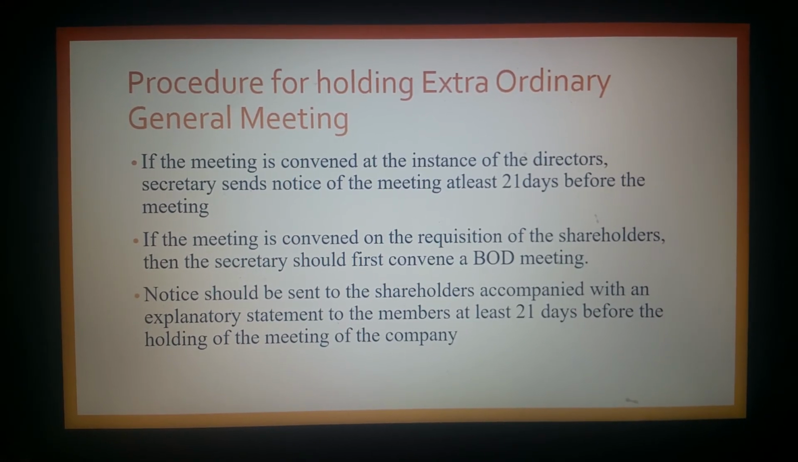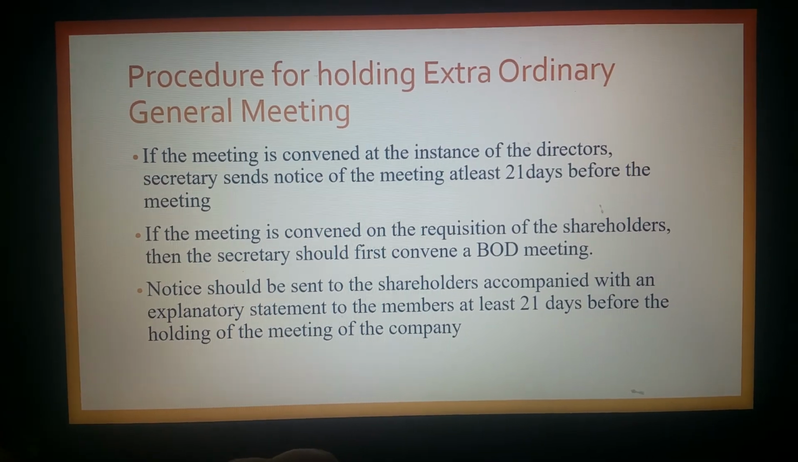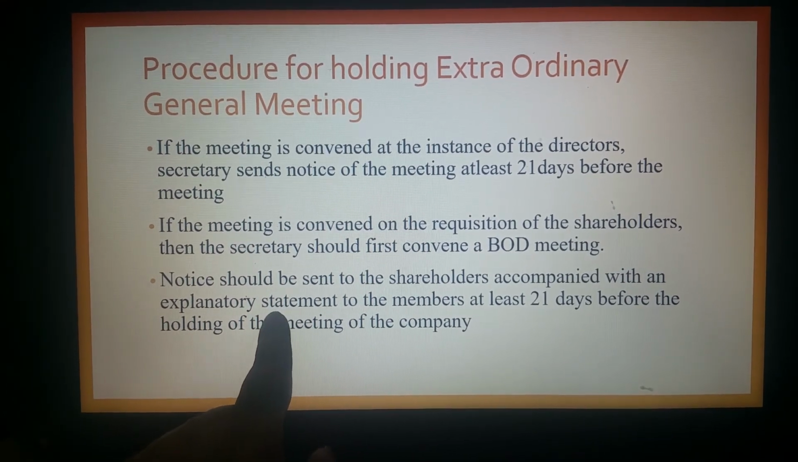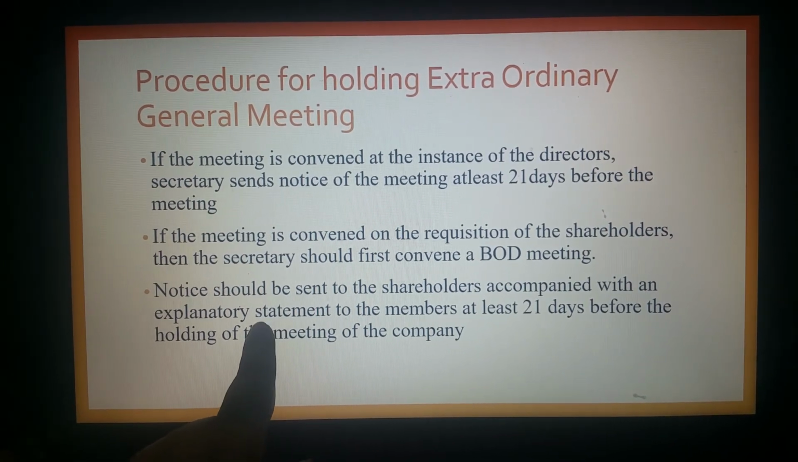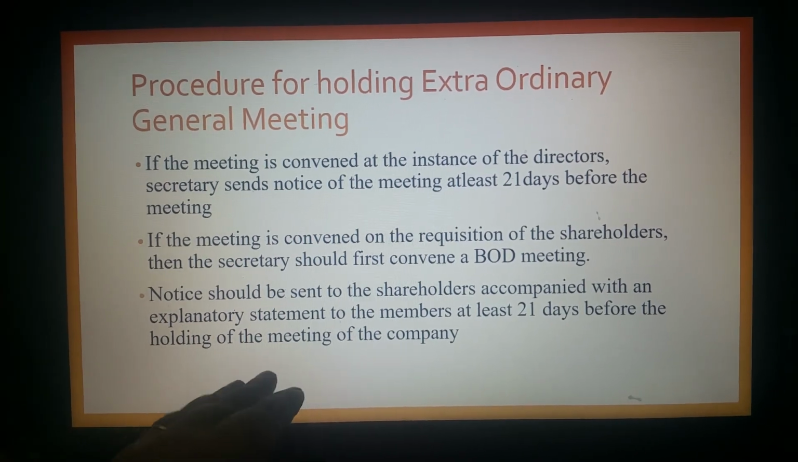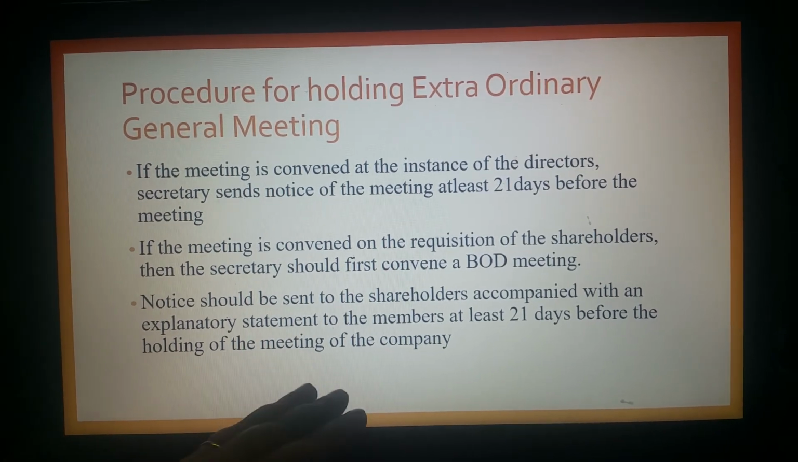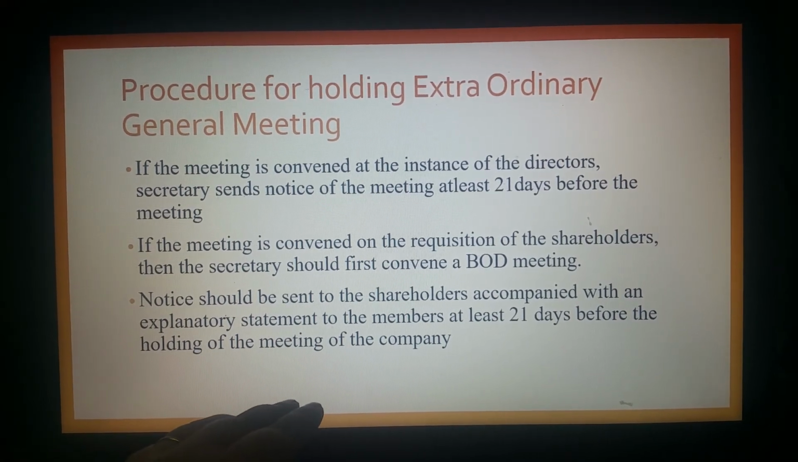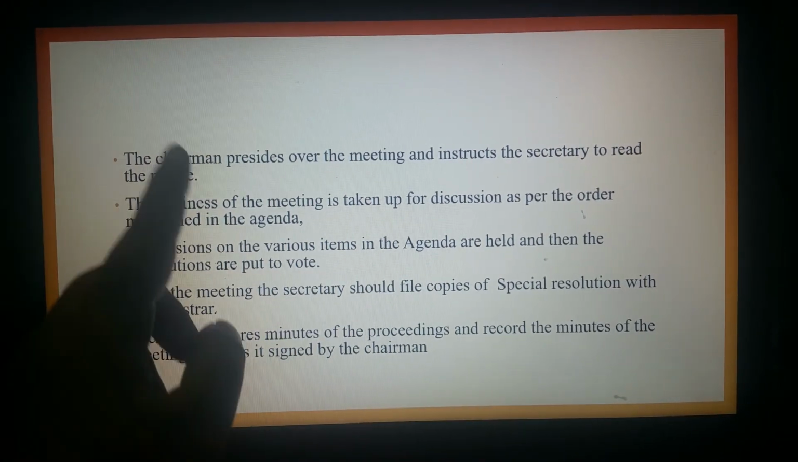Then the secretary should send notice of the meeting at least 21 days before the meeting. Then the secretary should make sure that the explanatory statement is prepared, and a draft of the explanatory statement should be approved by the board of directors. The secretary should also make sure that the explanatory statement is sent to the members at least 21 days before. Once the notice is sent, the secretary has to start the preliminary arrangements for conducting the meeting, like making the attendance registers ready and the seating arrangements ready.